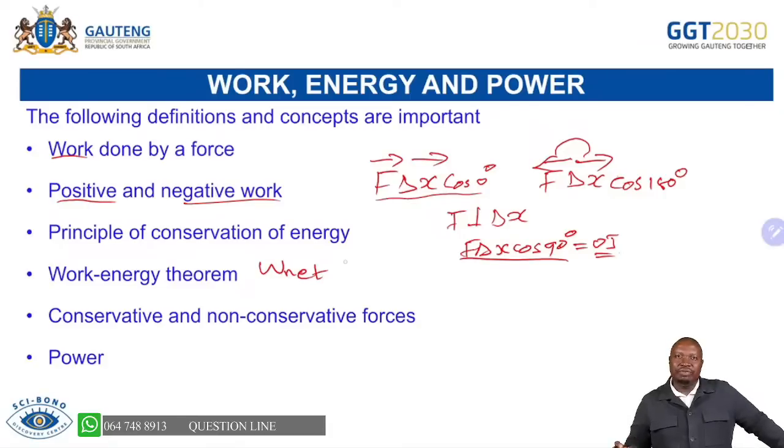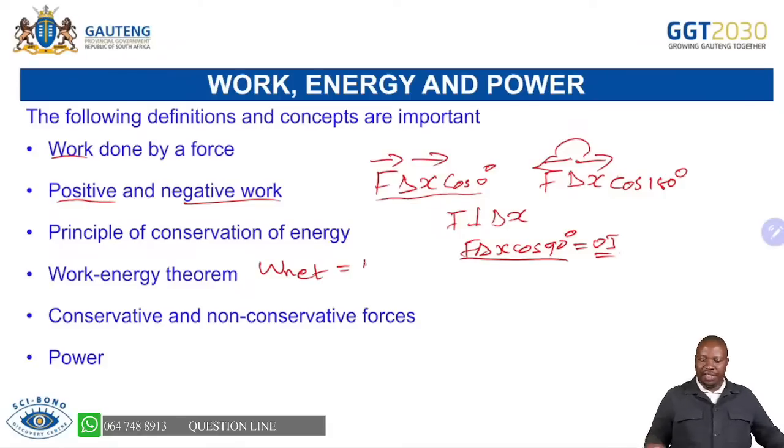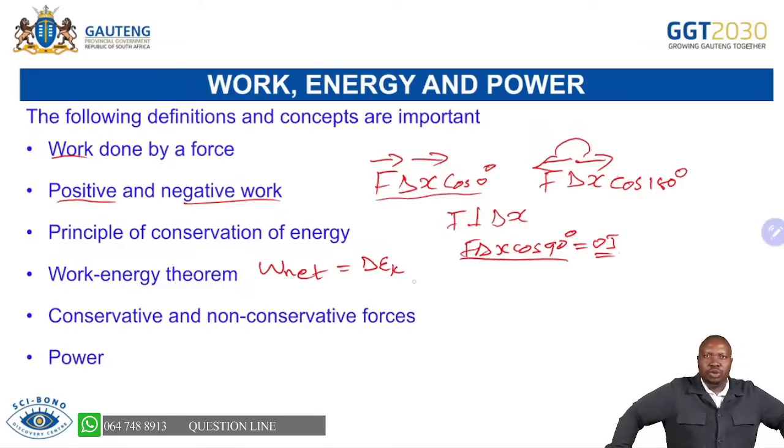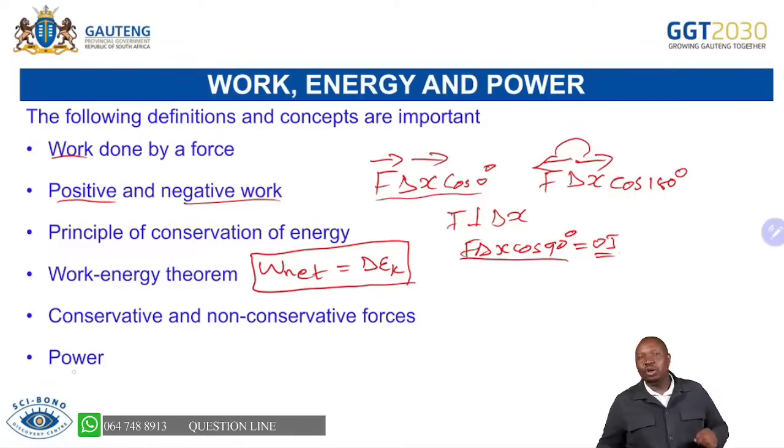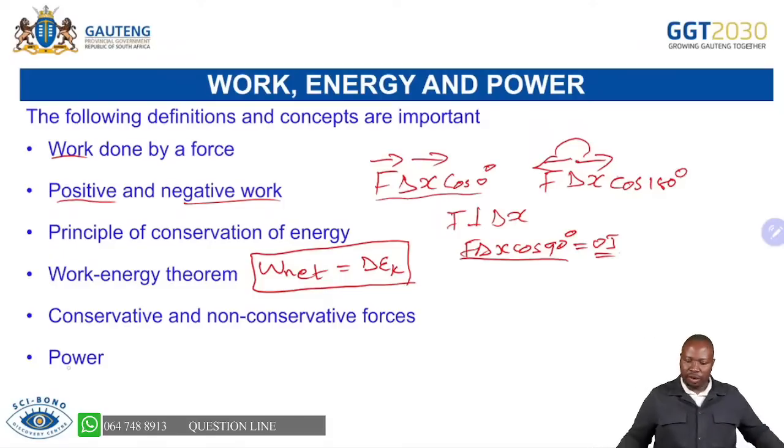Conservative and non-conservative force, we cannot do without the definition of power, and as well you must be able to know all these definitions as they are written in the exam guideline. I know you know some of them. It's just a question of adding on what you already know, because we want to ensure that you get no 0, you are able to get your marks and you are able to move.